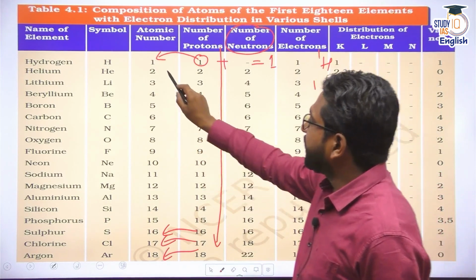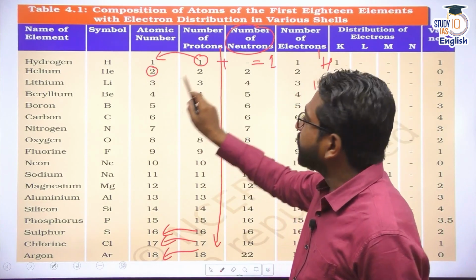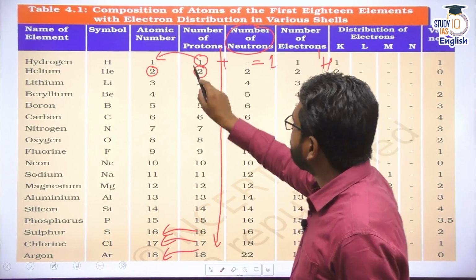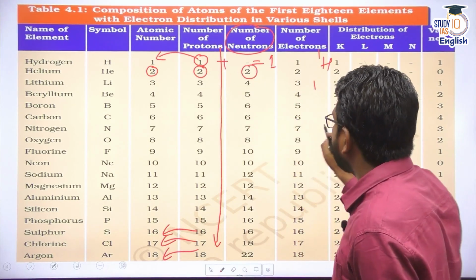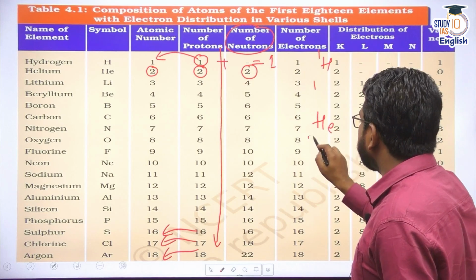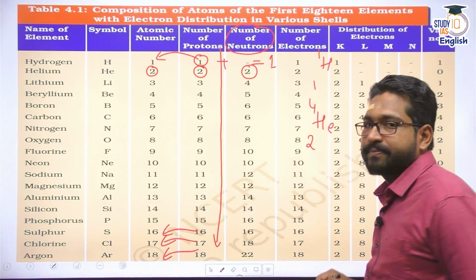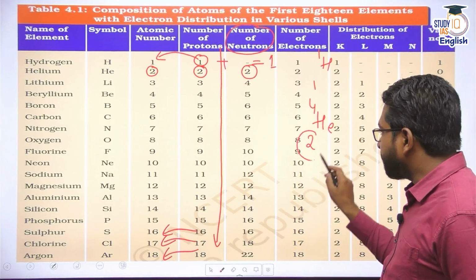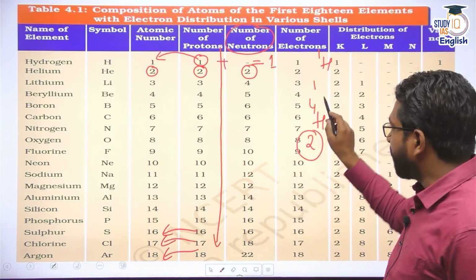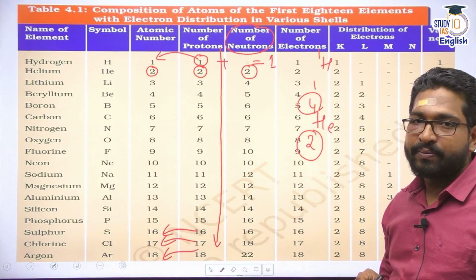Similarly, helium, it has atomic number of 2. That means number of protons is 2, number of neutrons is 2. So how do I write helium? I would write helium as 2He4, because the number of protons is 2, number of neutrons is 2. Add these two, you will get 4.